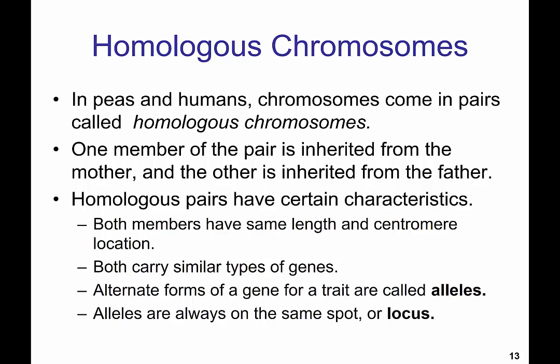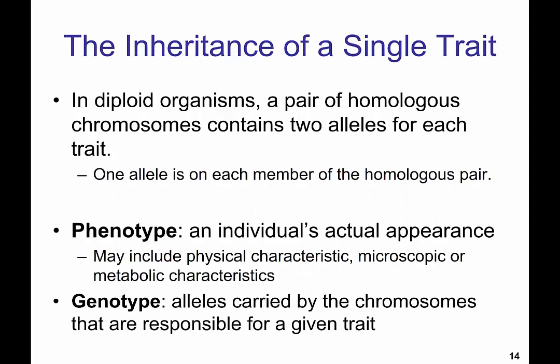Homologous pairs have certain characteristics. Both members have the same length and centromere location. Both carry similar types of genes, and alternate forms of a gene for a trait are called alleles. We just looked at this concept of dominant or recessive alleles. And alleles are always on the same spot or gene locus. When we're looking at organisms such as ourselves and pea plants, we are diploid organisms. And that is that we have a pair of homologous chromosomes that contain two alleles for each trait. One allele is on each member of the homologous pair.